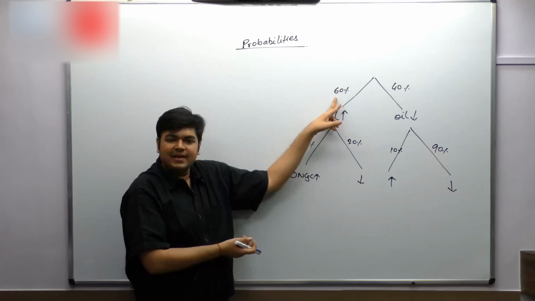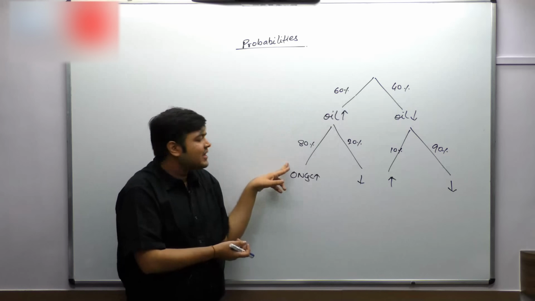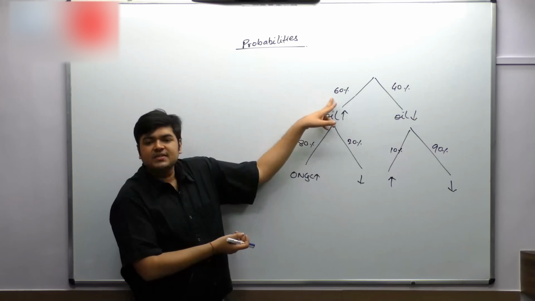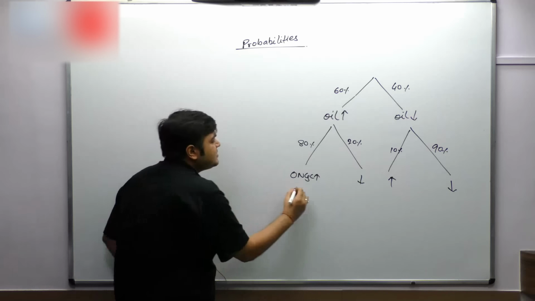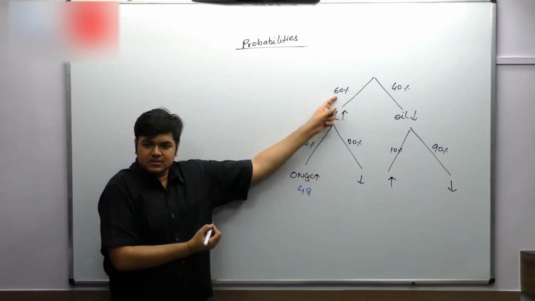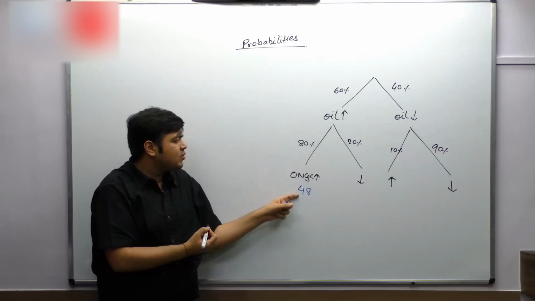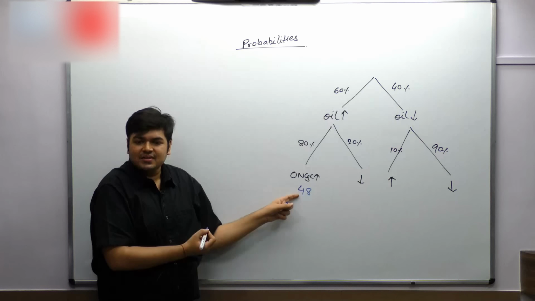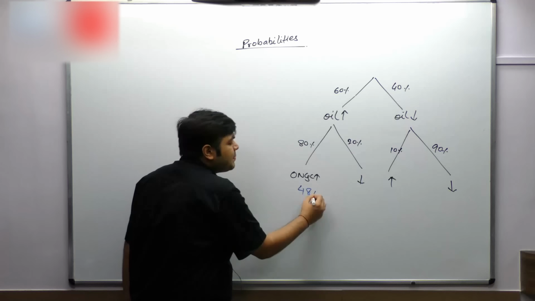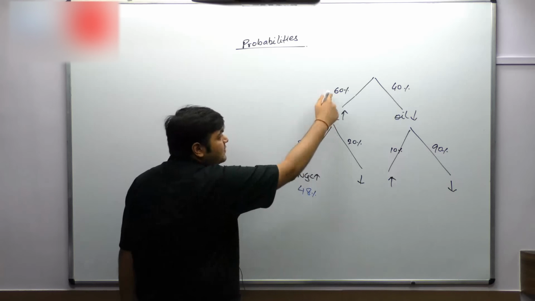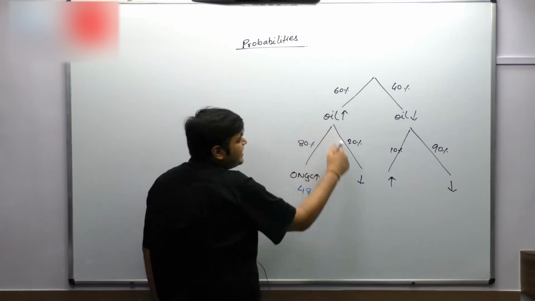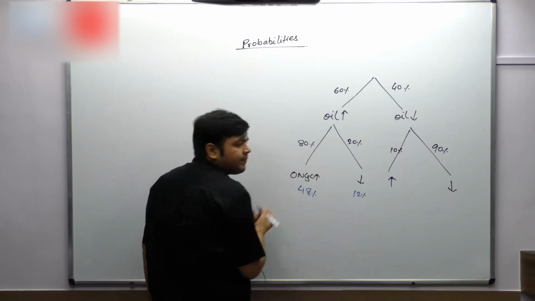Out of those 60 cases, in 80% of them ONGC is going up. 80% of 60 cases would be 48 cases. That is 48 out of 100 cases. Total number of cases were 100, so therefore we can always use the percent sign. Out of 60 cases, in 20% of cases ONGC is going down. So 60 into 20% is 12.